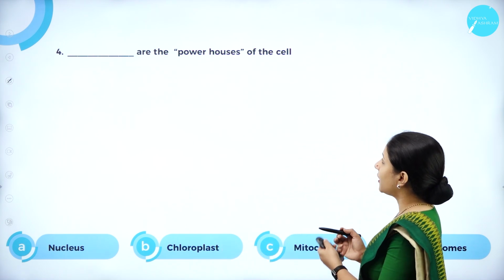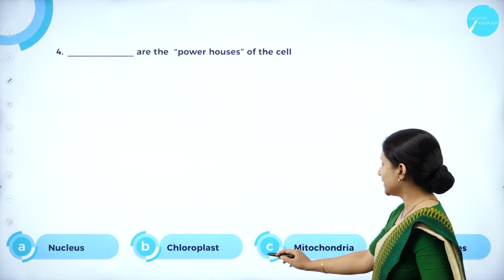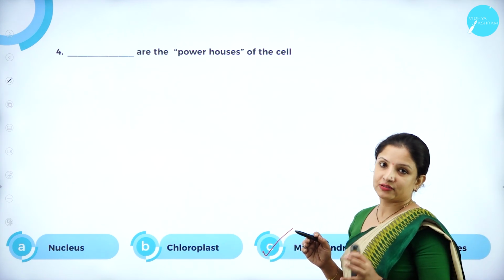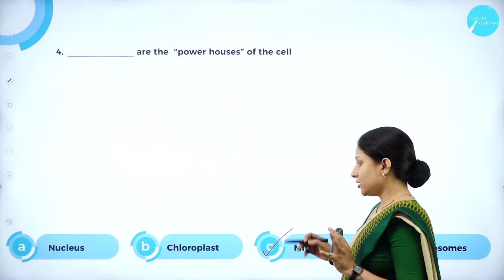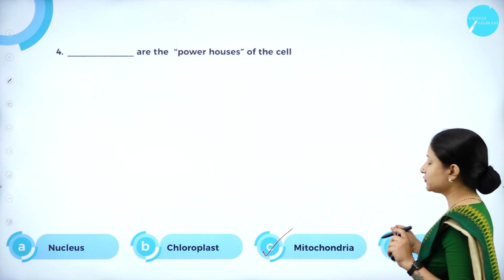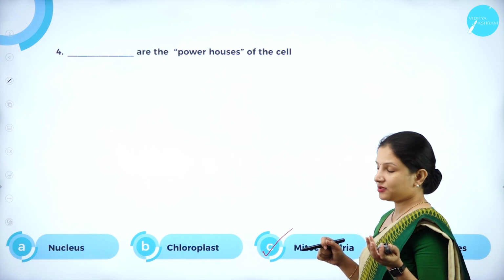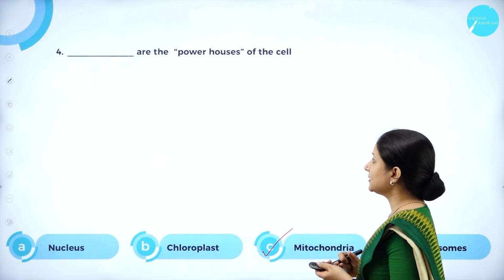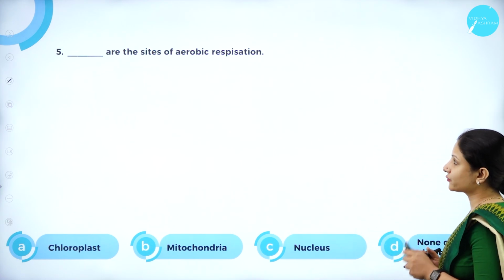Next, dash is the powerhouse of the cell. As I told you, it is mitochondria. The nucleus is called the basic unit of a cell. Chloroplast is the photosynthesizing unit of a cell. Ribosomes are the structures for protein synthesis and have nothing to do with the production of energy. Mitochondria is the right answer here. Next question.